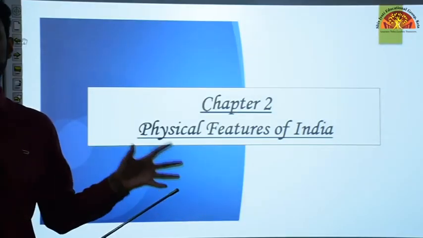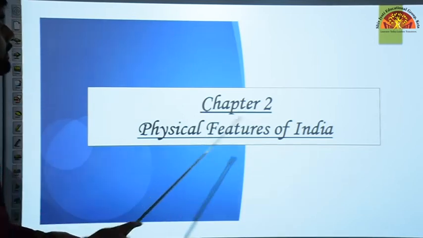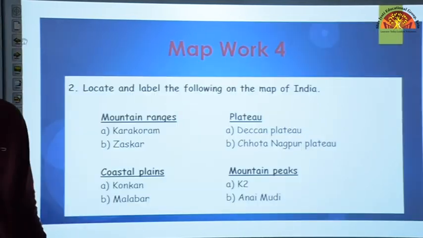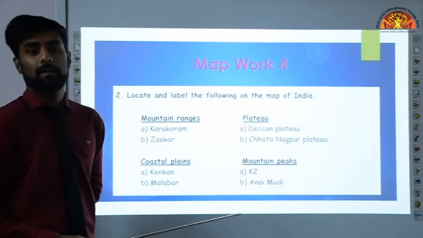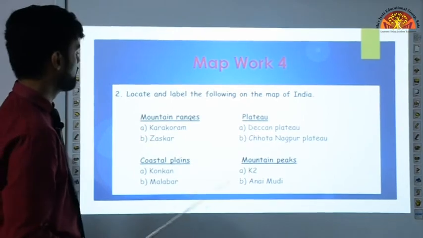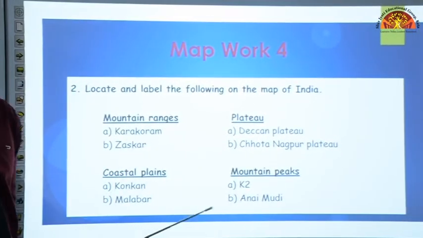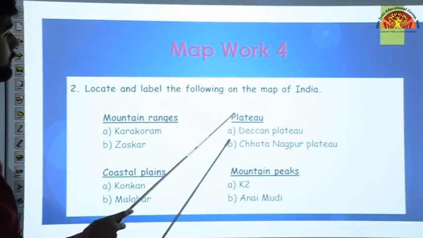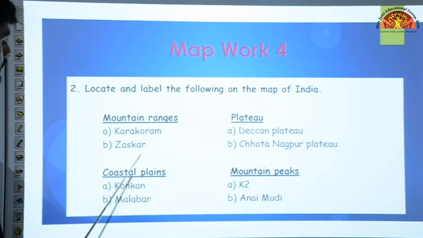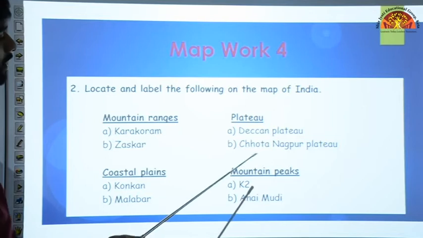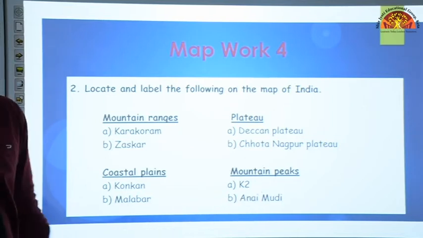Okay, so now that was the chapter 1 map. Now we come to chapter 2, physical features of India. Locate and label the following on the map of India. You can use a political map for this chapter. You have to mark 2 mountain ranges, Karakoram and Zaskar, 2 plateaus, Deccan Plateau and Chota Nagpur Plateau, coastal plains, Konkan and Malabar, mountain peaks, K2 and Anaimudi.